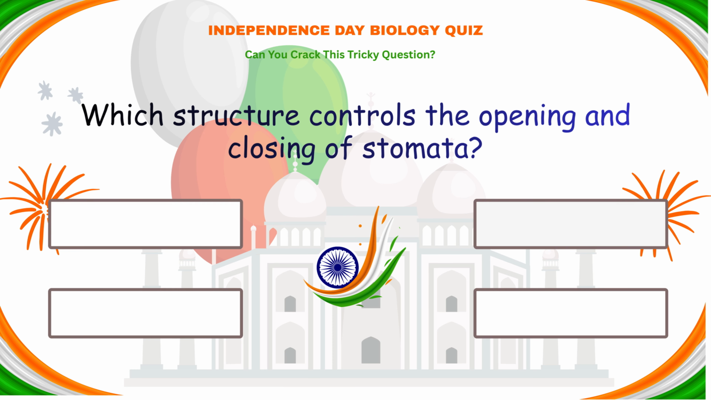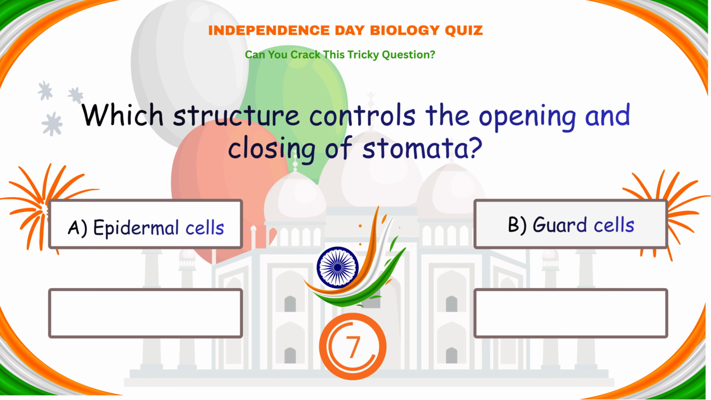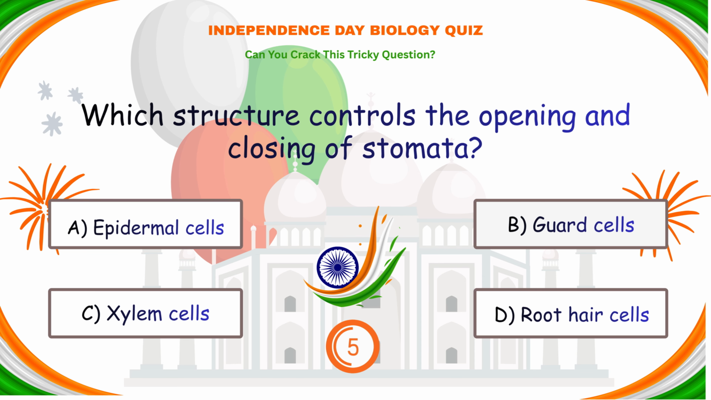Which structure control the opening and closing of stomata? A. Epidermal cell. B. Guard cell. C. Xylem cell. D. Root hair cell.